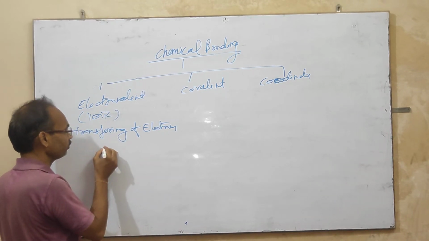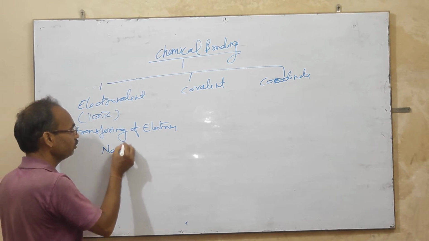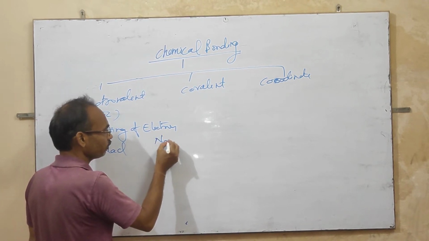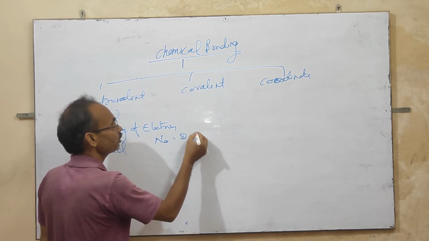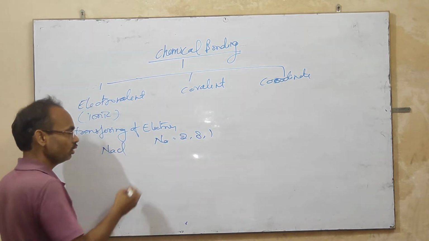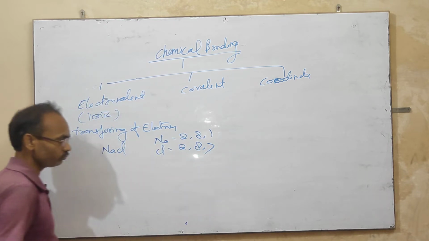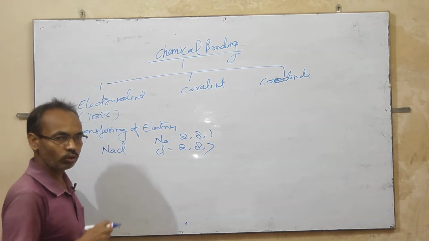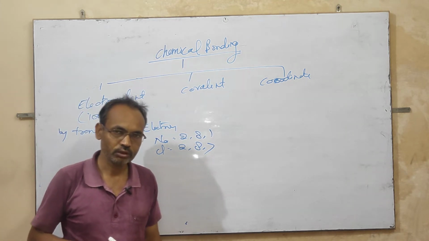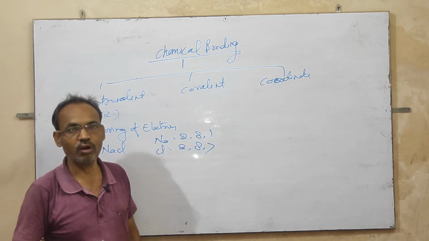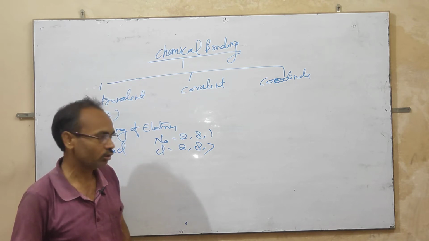Suppose we consider the formation of sodium chloride. You know that sodium has the structure 2,8,1 and chlorine has the structure 2,8,7. According to the rule of octet, every element wants to complete its octet in the valence shell.